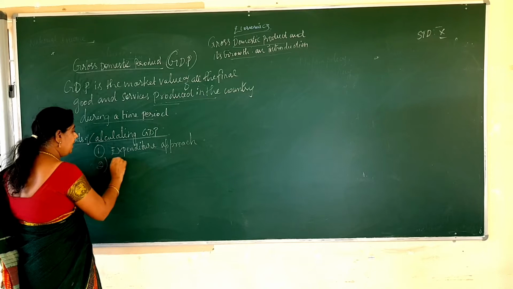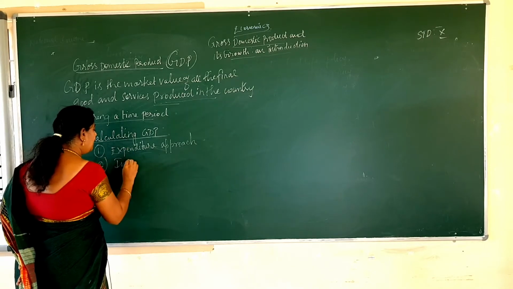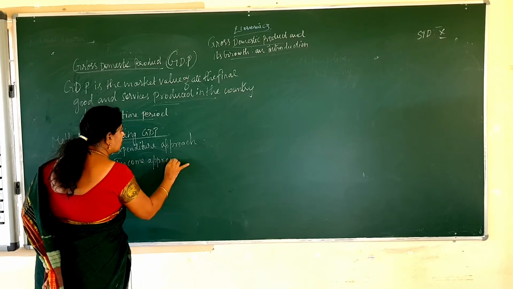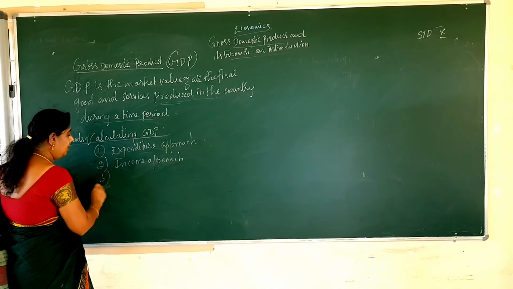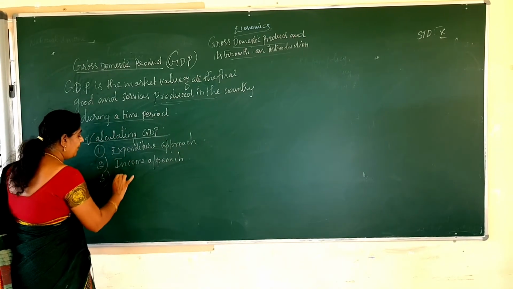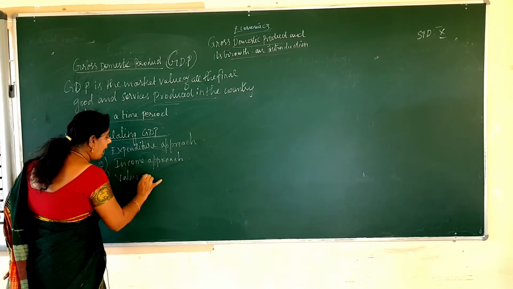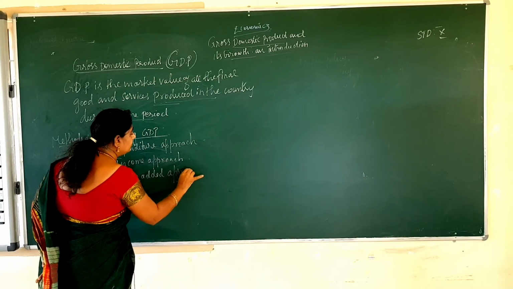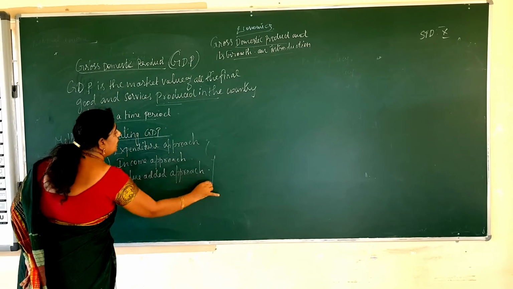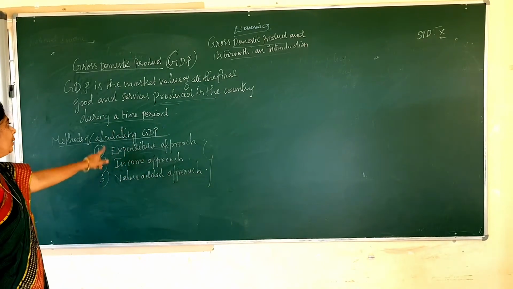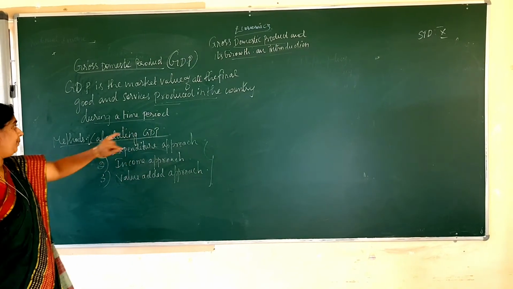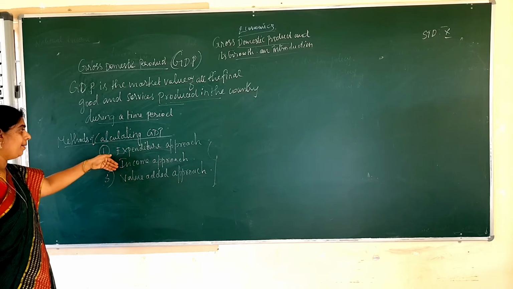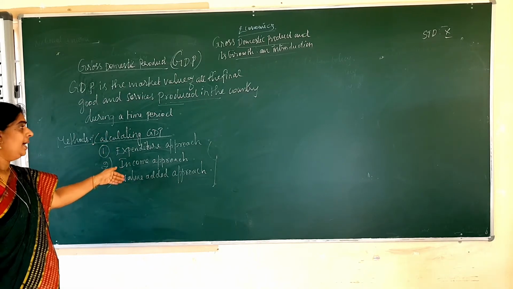Second one is the income approach. And third one is the value added approach. So these are the three methods we can use to calculate the GDP: expenditure method, income method and value added method.